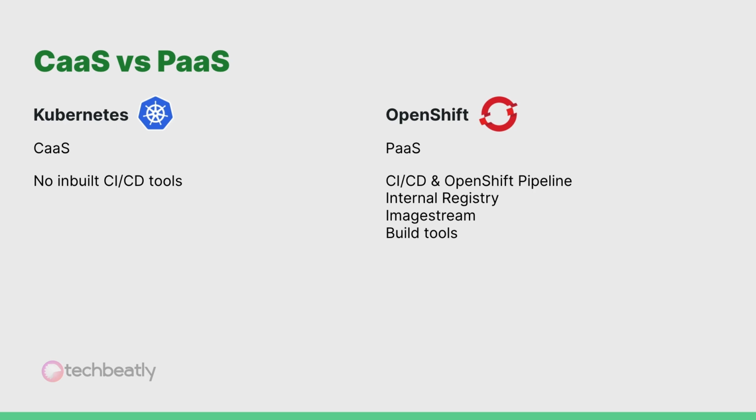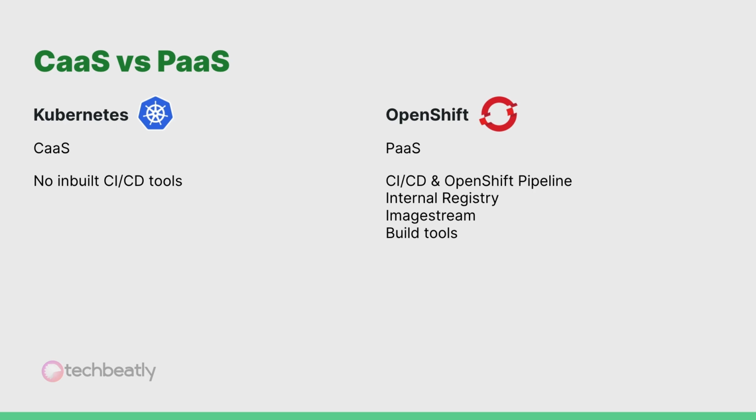So we have CaaS and PaaS. Kubernetes is more like a Container as a Service platform, or CaaS, as Kubernetes alone does not provide any support for building the container images it runs. Users need to install additional tools and plugins to build container images, keep the container images, etc.